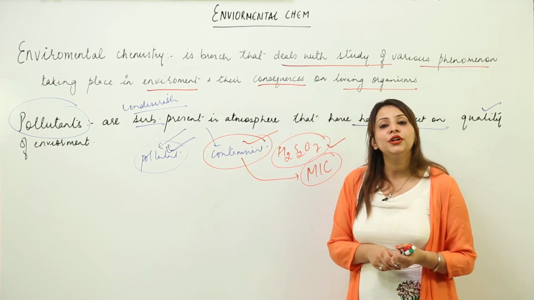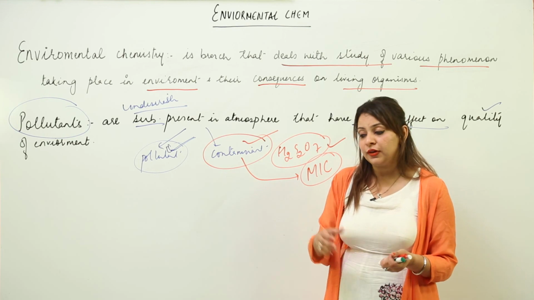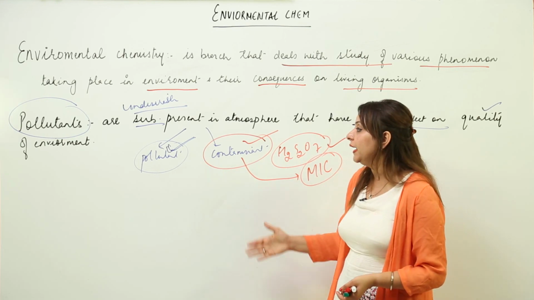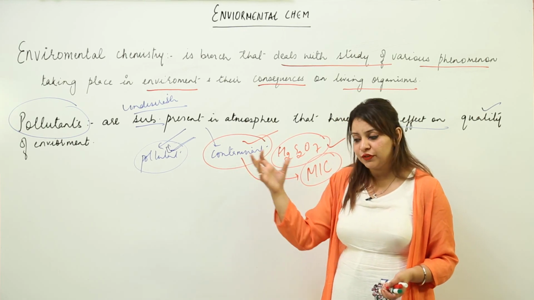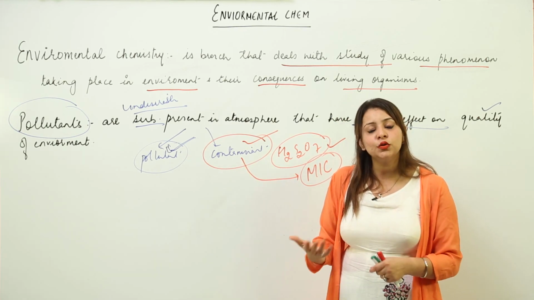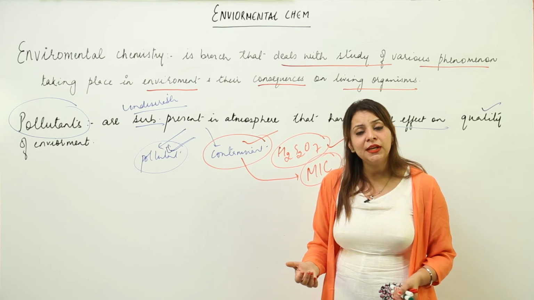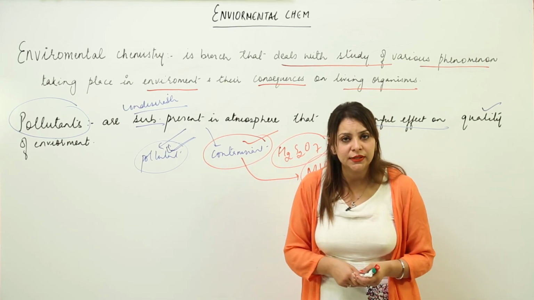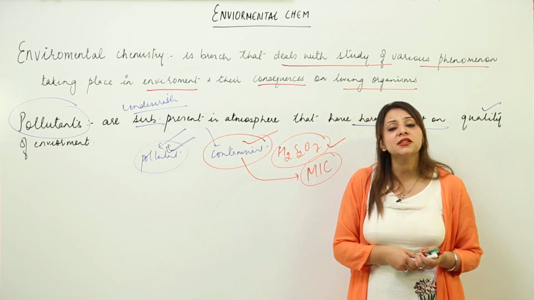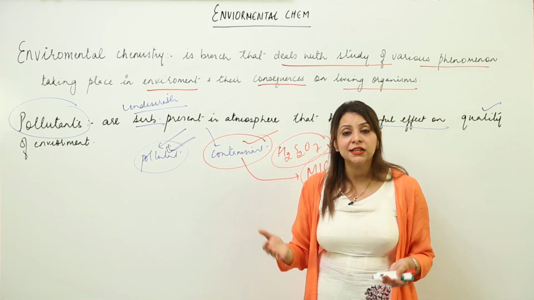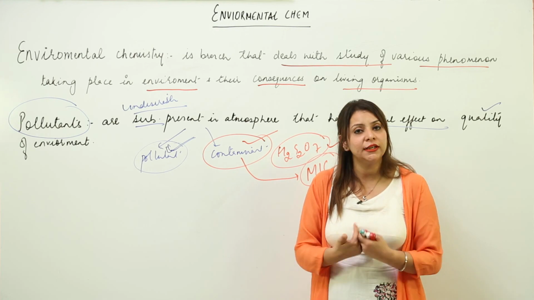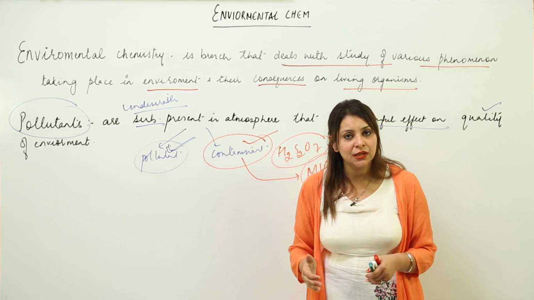So environmental pollution is the contamination of soil, water, air by undesirable substances, which can be pollutants or contaminants, which came into the environment by a natural source or by any human activity, but definitely are going to show an adverse effect. So they are going to change the composition of our natural resources, and it is going to affect us directly or indirectly. This is what environmental pollution is.